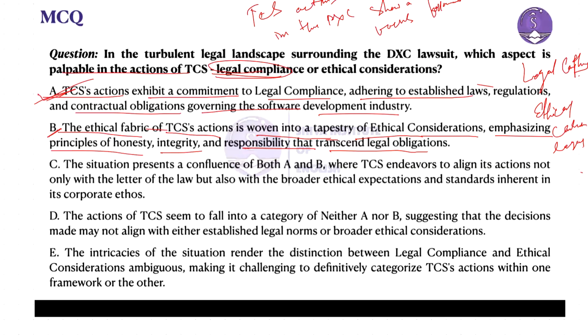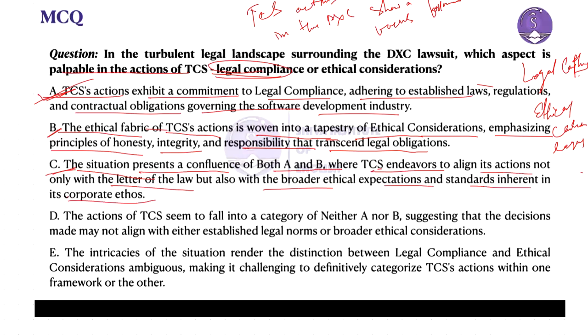So the third one is what? Option C states the situation presents a confluence of both A and B, where TCS endeavors to align its action not only with the letter of the law, but also with the broader ethical expectations and standards inherent in its corporate ethos.